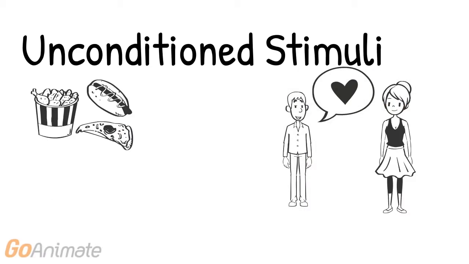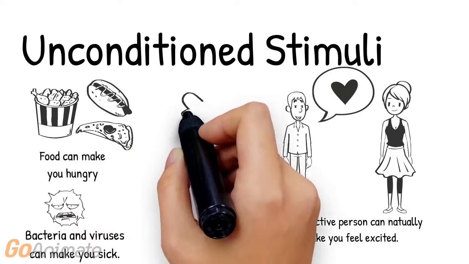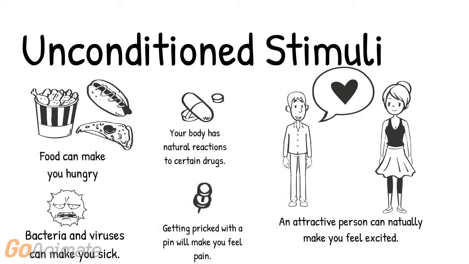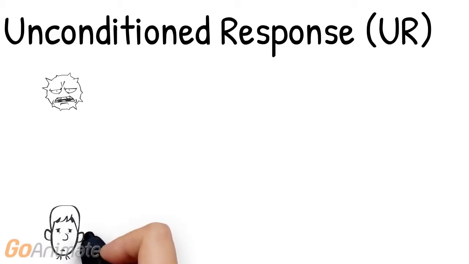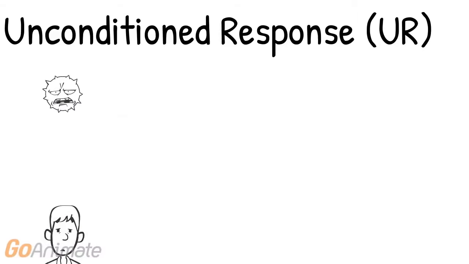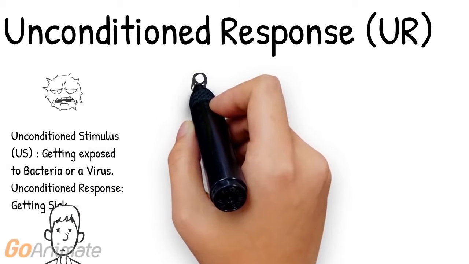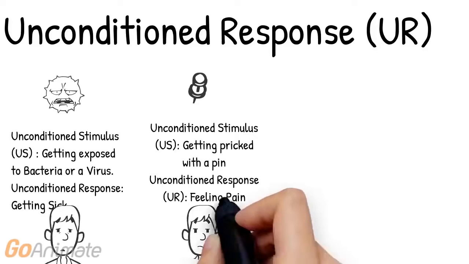So you don't have to learn to feel pain after you get pricked with a pin. You don't have to learn to get sick after being exposed to bacteria or a virus. Food, bacteria, viruses, getting pricked are all examples of unconditioned stimuli. Your reaction to an unconditioned stimulus is called the unconditioned response, or UR. For example, the UR for getting exposed to bacteria is getting sick, or the UR for getting pricked with a pin is feeling pain.